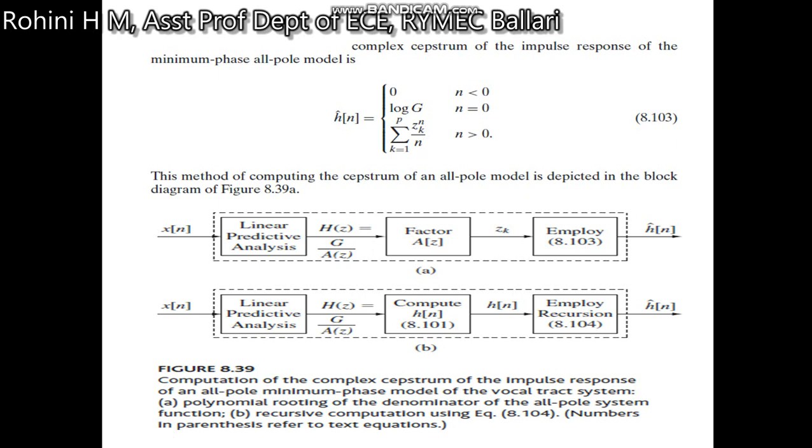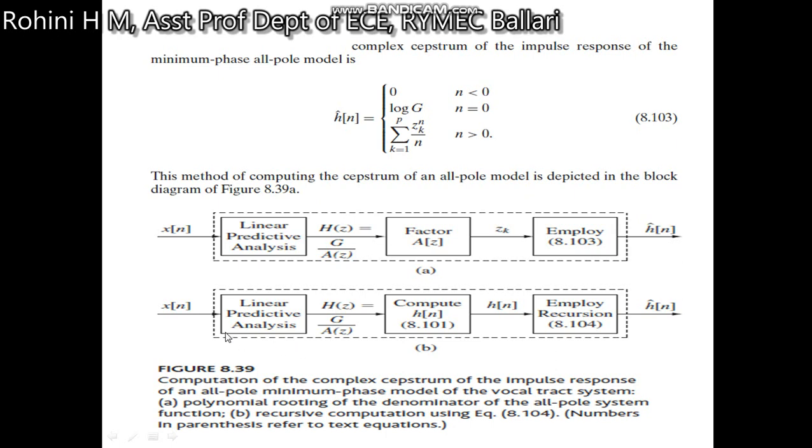So this method of computing the cepstrum for the all pole model is depicted in the block diagram. First we have x of n, then we do linear predictive analysis in order to get H of z. Then we factorize with respect to z k, and employ the above expression in order to get h hat of n.